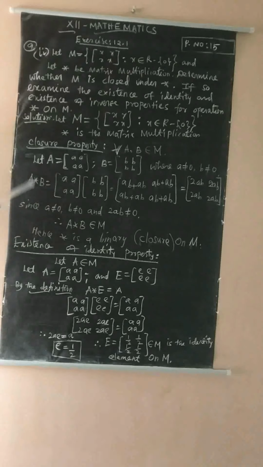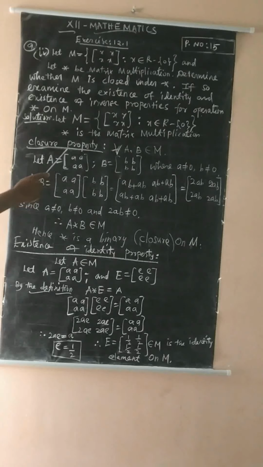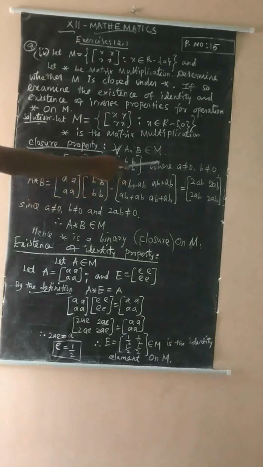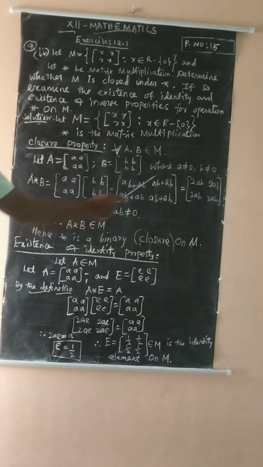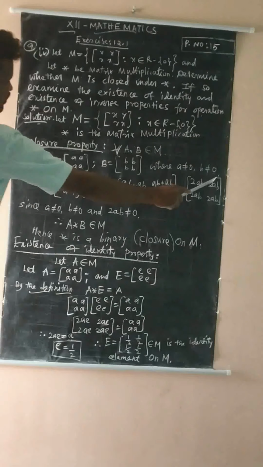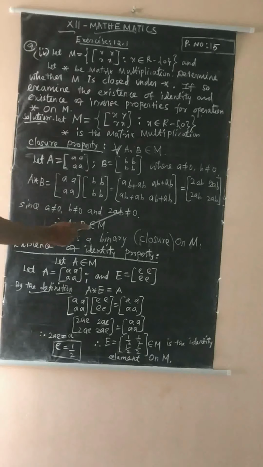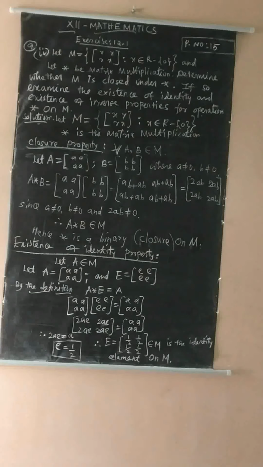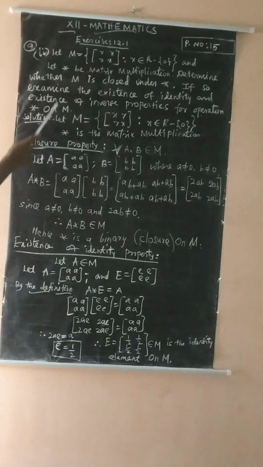Okay, so already see the closure property: for every a, b belongs to M, let A be the matrix [a a; a a], and we can choose B, a 2 by 2 matrix [b b; b b], where a is not equal to 0 and b is not equal to 0. Here star is matrix multiplication, so A star B is the product of the A matrix and B matrix. We got the 2 by 2 matrix [2ab 2ab; 2ab 2ab]. Since a is not equal to 0, b is not equal to 0, and 2ab is also not equal to 0, therefore A star B belongs to M. So star is a binary operation, or closed, on M.